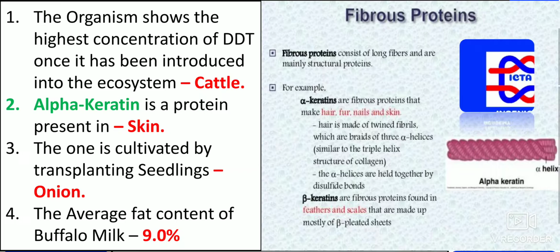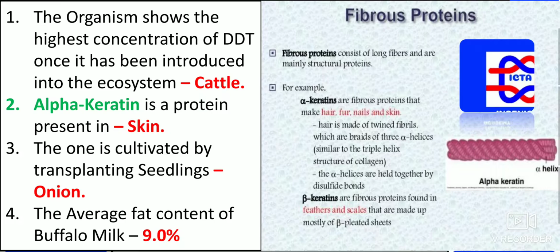Next we have alpha keratin. We should remember that fibrous proteins are long fibers and are mainly structural proteins. In this we have alpha keratins and beta keratins. Alpha keratins are fibrous proteins that make hair, fur, nails and skin. Beta keratins are fibrous proteins found in feathers and scales. They are made up mostly of beta pleated sheets. This is what exactly alpha keratin is. It is a protein present in skin.